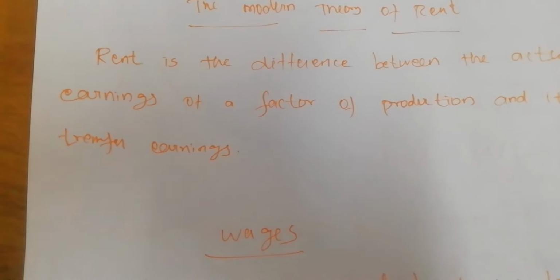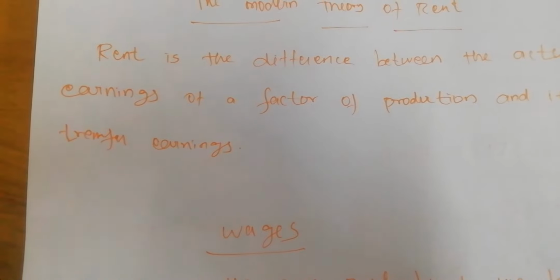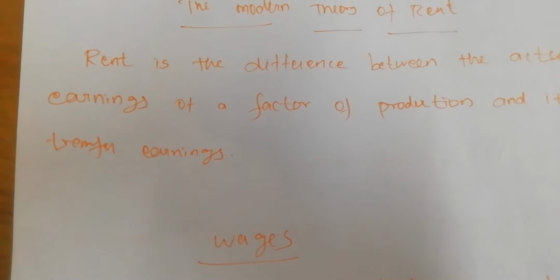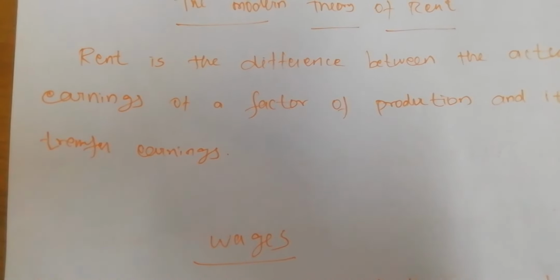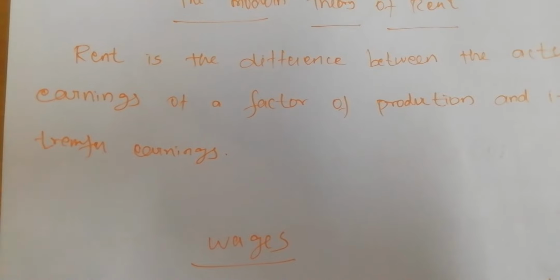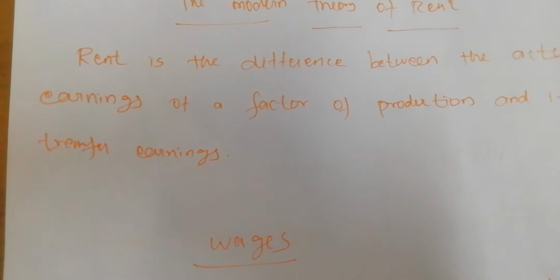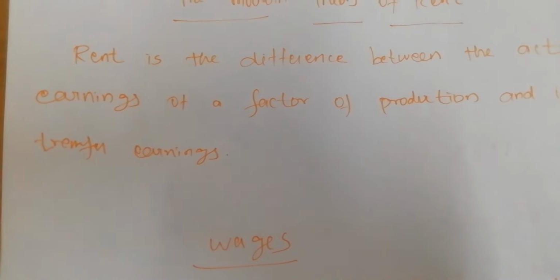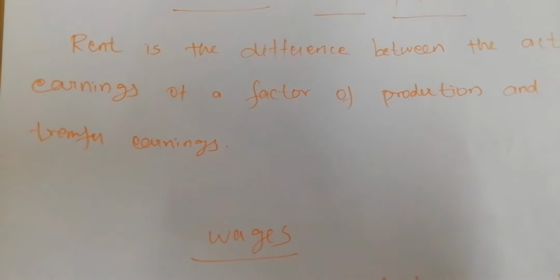So there is no basic difference from the other factors of production. Hence a special theory developed by Ricardo is not necessary. Therefore economists like Joan Robinson and Baldwin have contributed their ideas for the determination of rent, which is known as the modern theory of rent.